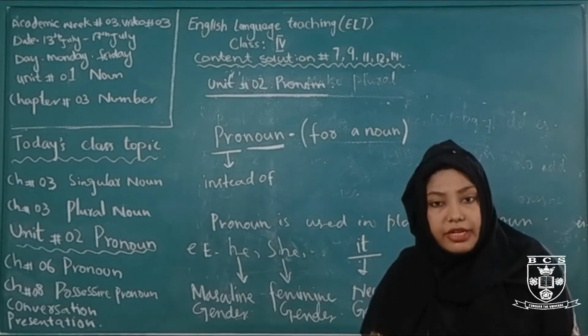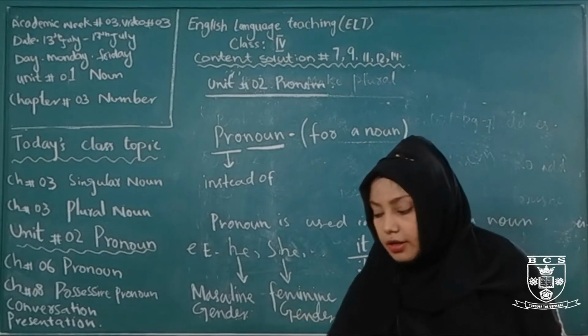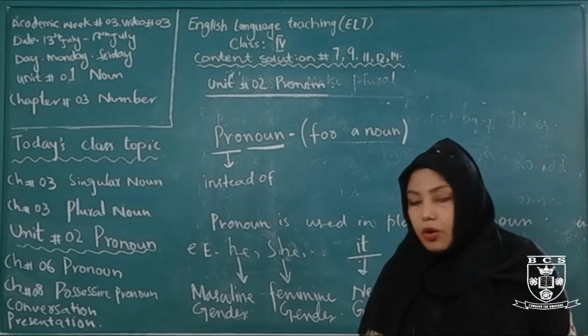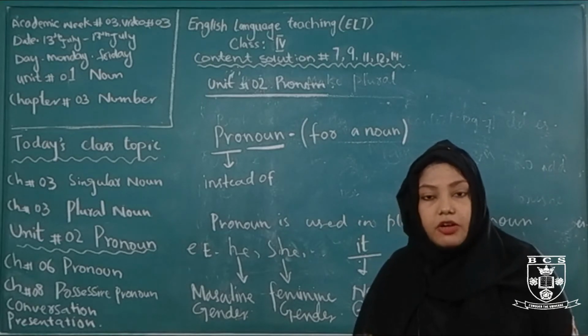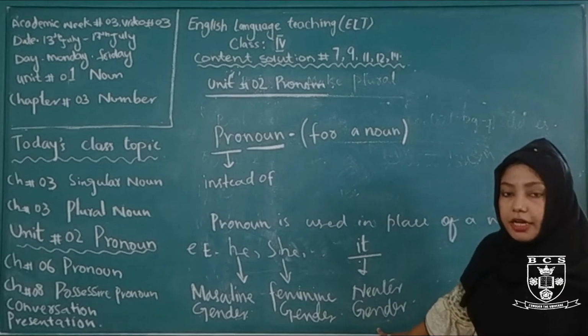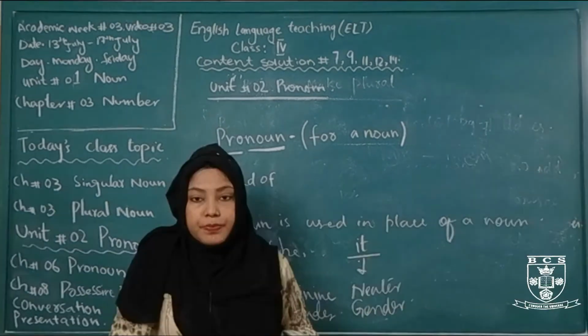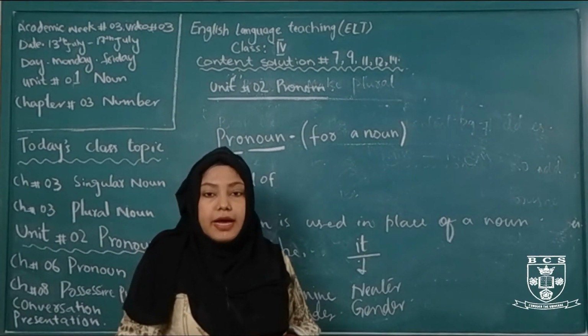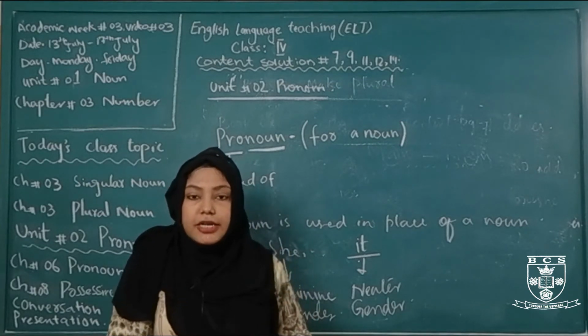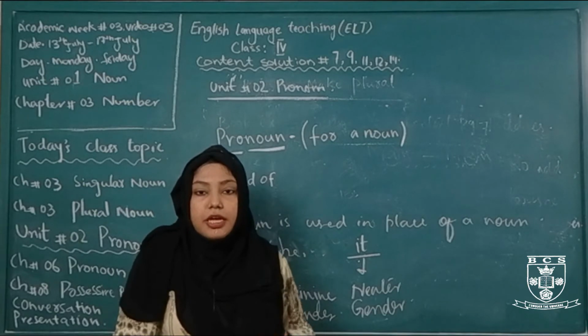For example, non-living things: this board, this chalk, this duster, this pencil. All of these things don't have life. इनमें कोई life नहीं है, कोई जान नहीं है. All these things come in neuter gender. But sometimes we use it for animals as well. Why? Because when we don't know the gender of that animal, we use it for them.